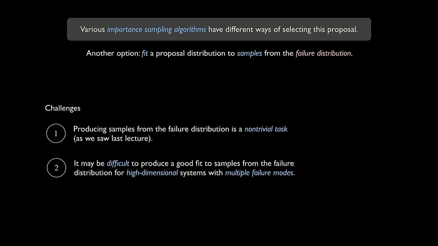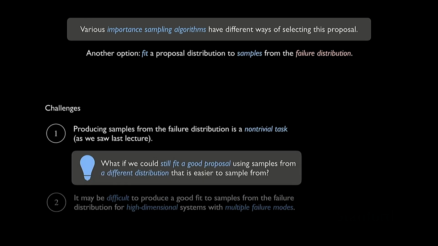And the second challenge is, let's say we do get samples from the failure distribution. If this failure distribution is high dimensional, so we were just looking at this 1D Gaussian, but remember it could be like hundreds of dimensions because we're talking about full trajectories here. And it could have multiple failure modes. It could be very complex looking. And it might not be so easy to pick a nice model class and parameters that actually fit all of those samples well. So that's two key challenges with this method.